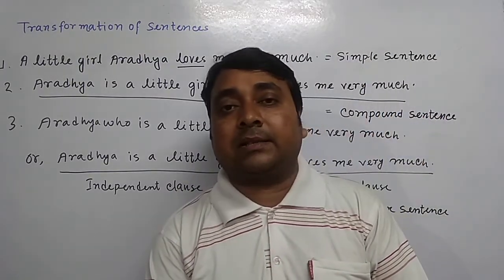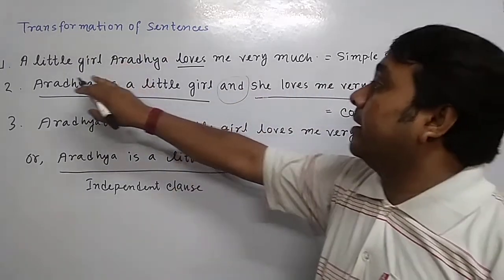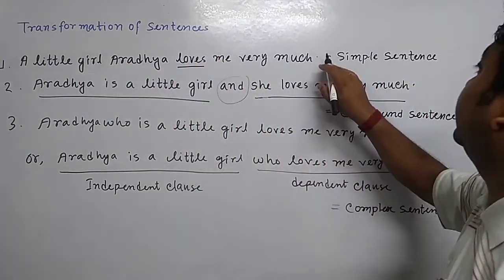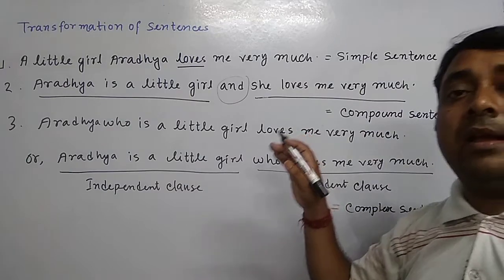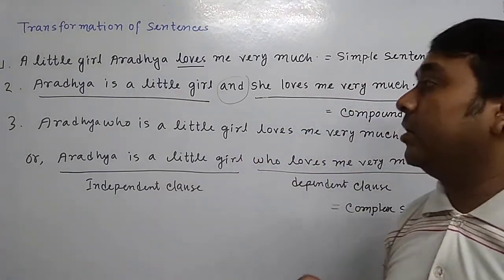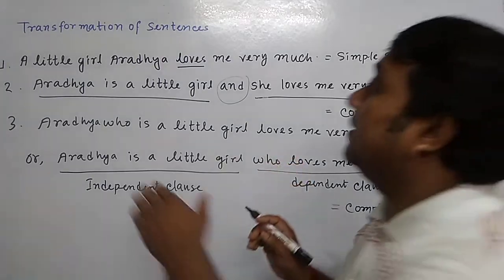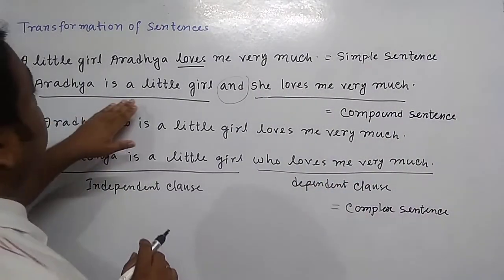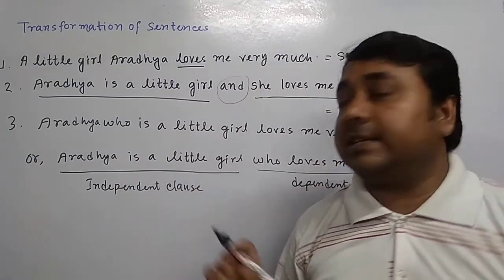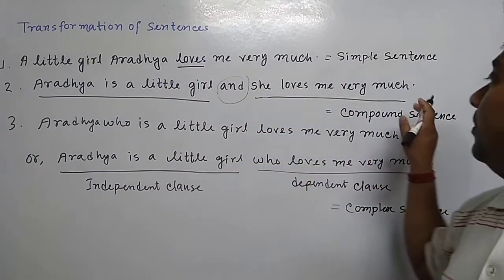If you are asked a question, number one sentence, turn into a compound sentence, the answer is: Aradha is a little girl and she loves me very much. It is the compound sentence answer.